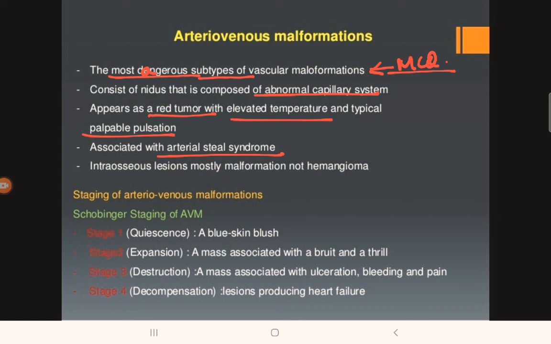Now coming to staging of the arteriovenous malformation. According to Schobinger, he classified or staged the arteriovenous malformation into stage 1, 2, 3 and 4. Stage 1 is the quiescent stage. A bluish skin blush is present. Stage 2 is the expansion stage. A mass associated with a bruit and a thrill is present. Stage 3 is the destruction phase. A mass associated with ulceration, bleeding and pain is present. Stage 4 is the decompensation phase, where the lesion produces heart failure. That is, it is the end stage.